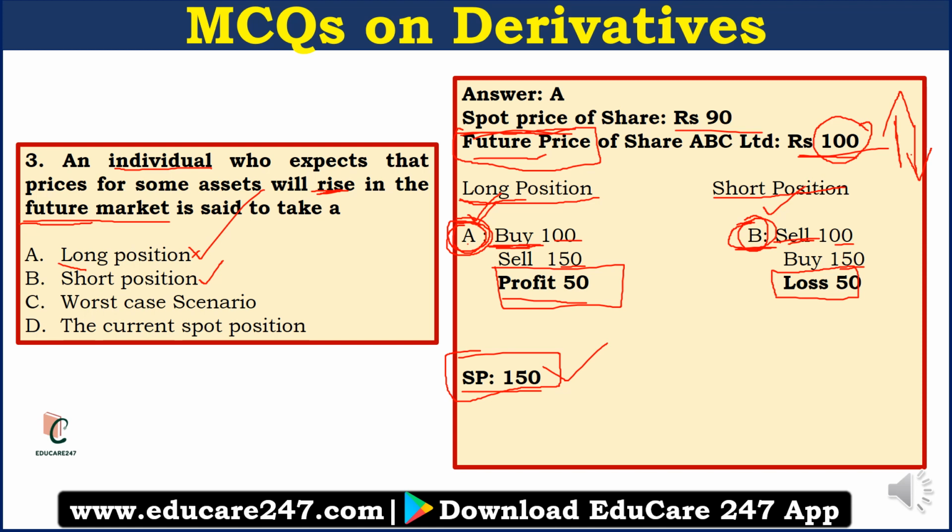So this is not a one-to-one contract like a forward contract, right? Here the speculators are going into a contract with the stock exchange itself, and there are 1,000 speculators speculating at the same time. So this is the overall picture of a simple futures contract.